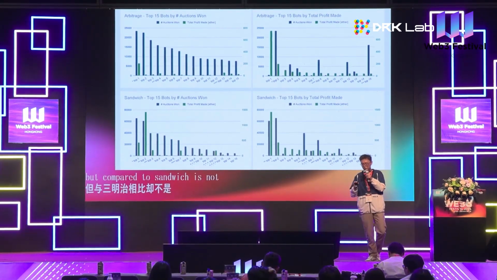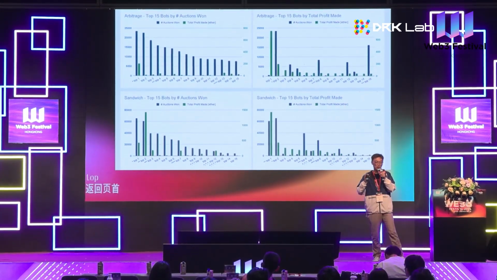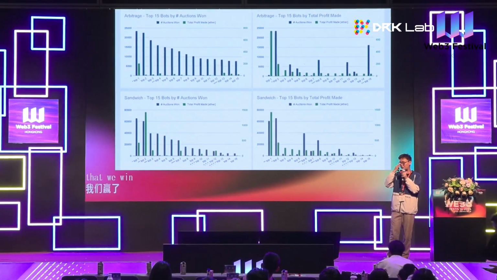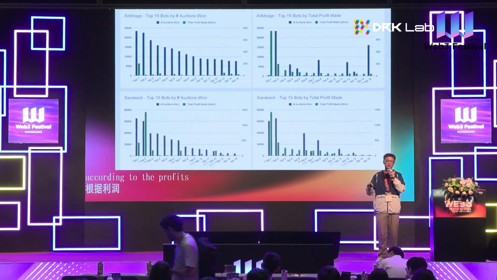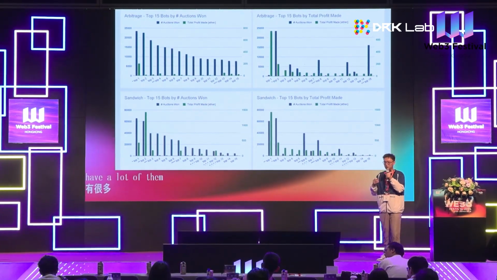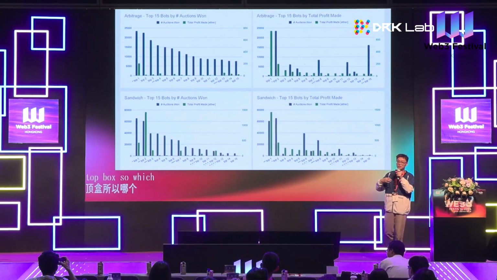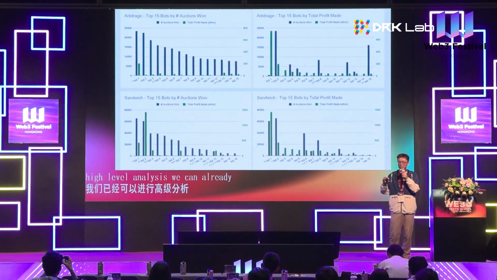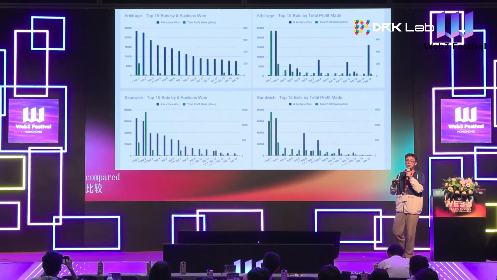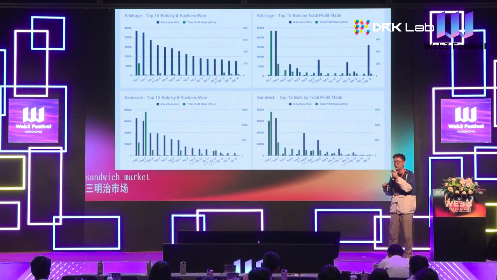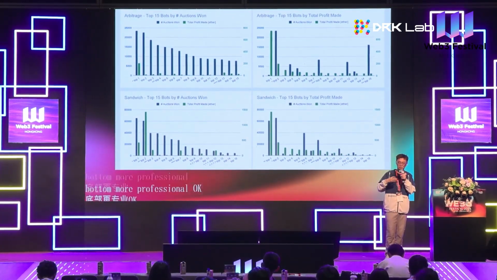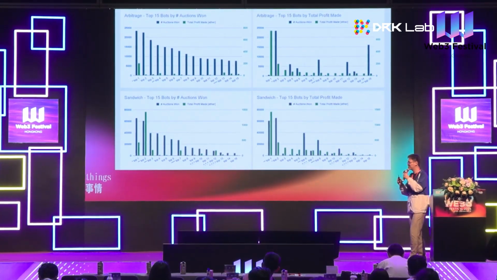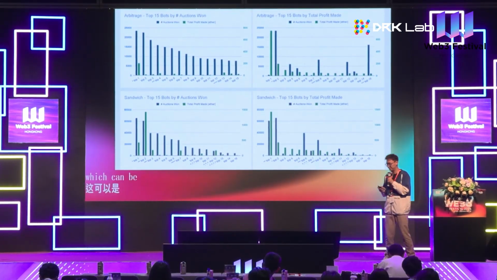We can see that for the top 15 bots, no matter whether we rank them according to the number of auctions they win or according to the profits, a lot of the same bots appear among these top bots. So only from this high-level analysis, we can already get the idea that compared to arbitrage, the bots in the sandwich market are more professional. They seem to use quite similar strategies, which we will show you further and which can be confirmed by other analysis.